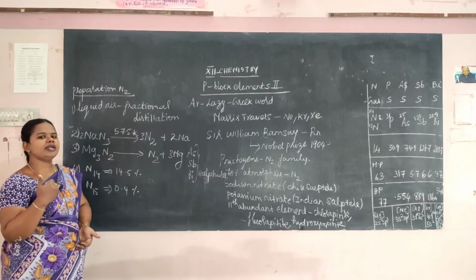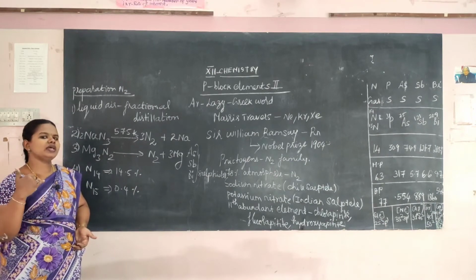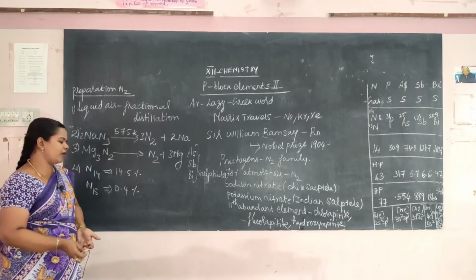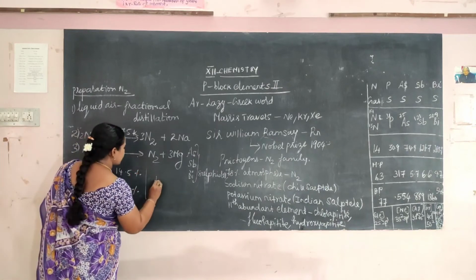Then it will mostly undergo thermal decomposition, and nitrogen is a triply bonded compound. So what bond is there in nitrogen?